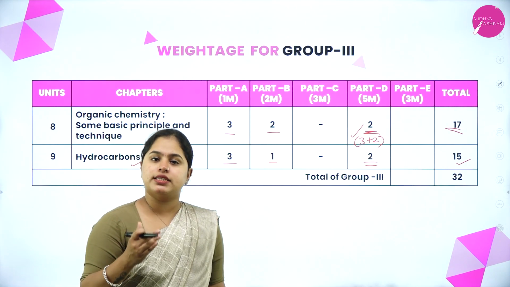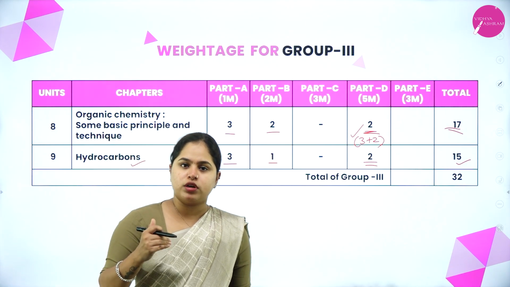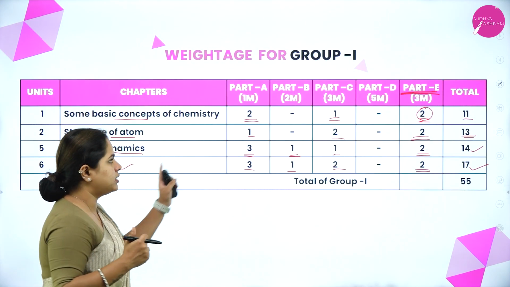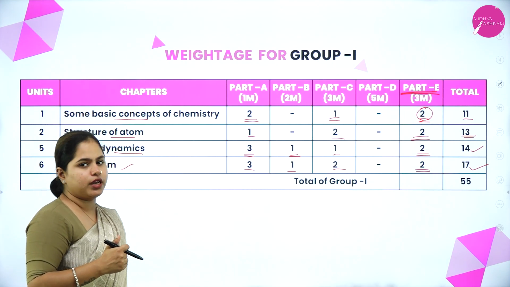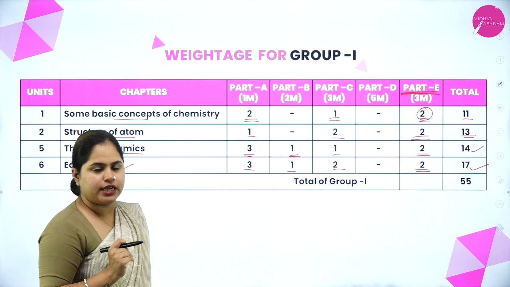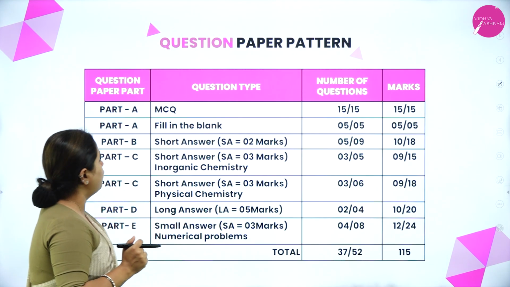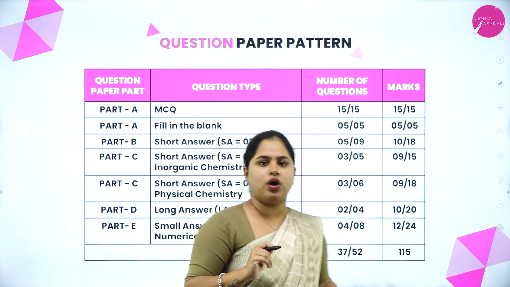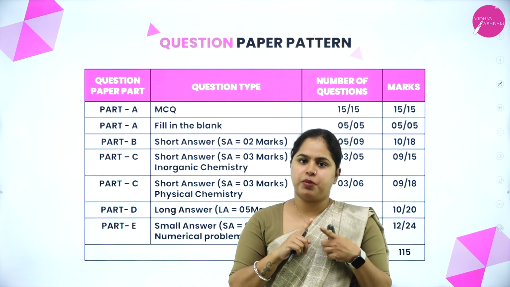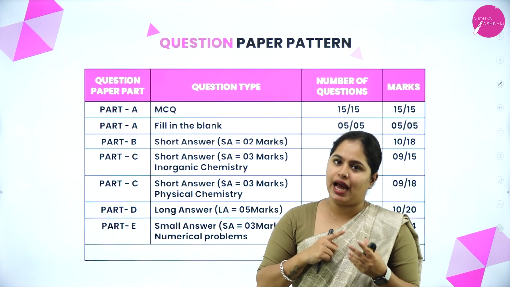So coming on to the examination point of view, focusing on the numerical part, this is where you have to give the most attention to. All the numerical questions are from the physical chemistry part, right? Now moving on to the question paper pattern. As I have already discussed, you have 5 parts, that is part A, B, C, D and E.